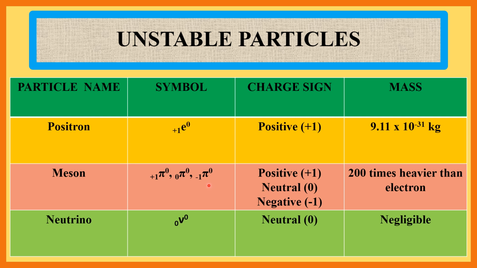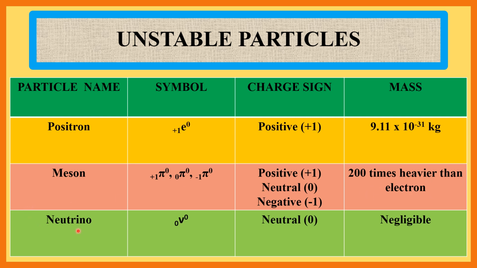Charge sign: the charge sign of positive pi meson is +1, that is positive pi meson contains 1 unit of positive charge. Charge sign of neutral pi meson is 0 and charge sign of negative pi meson is -1. Mass of meson is 200 times heavier than electron.